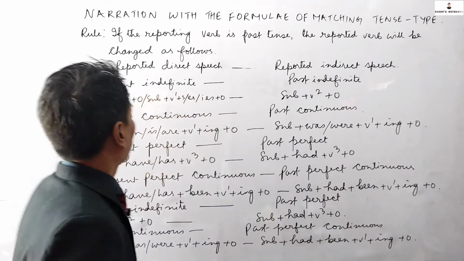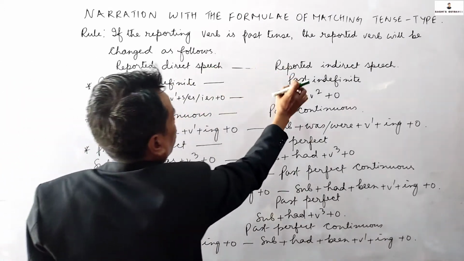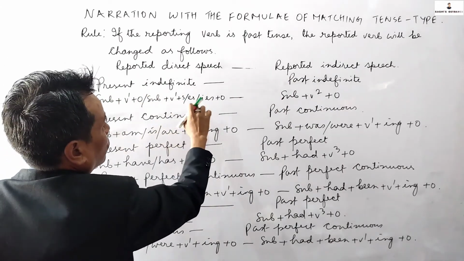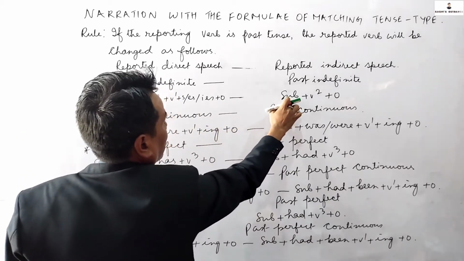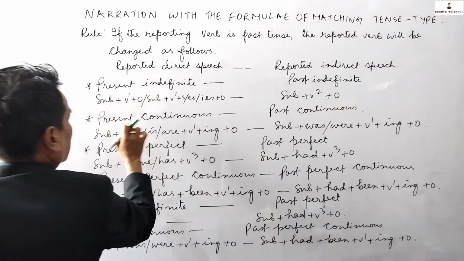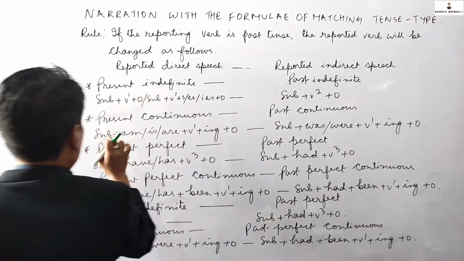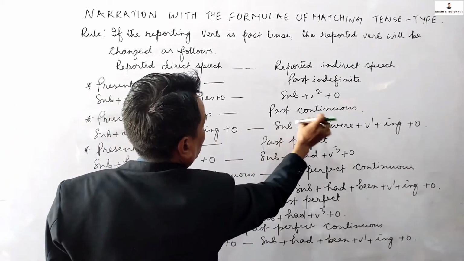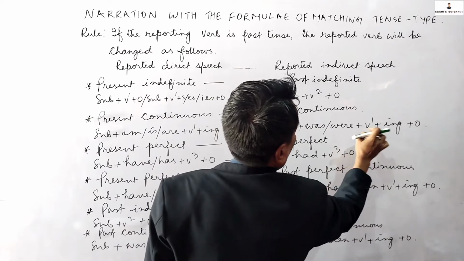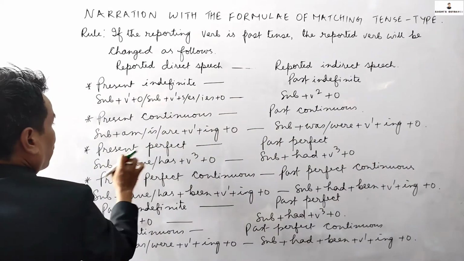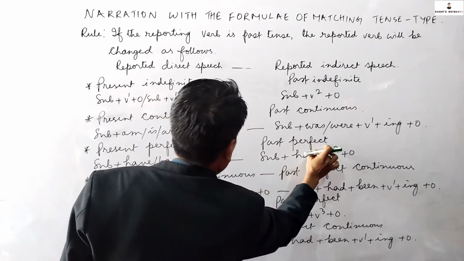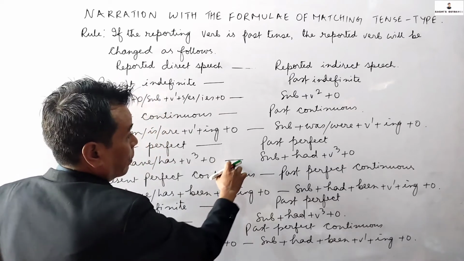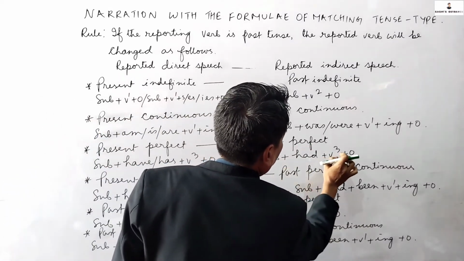Present indefinite should be changed into past indefinite. The formula will be subject plus v1 plus object, or subject plus v1 plus s or es or ies plus object. The past indefinite will be subject plus v2 plus object. Present continuous will be changed into past continuous. The formula is subject plus am or is or are plus v1 plus ing plus object. The past continuous formula will be subject plus was or were plus v1 plus ing plus object. The present perfect tense will be changed into past perfect tense. The present perfect formula will be subject plus have or has plus v3 plus object. The past perfect formula will be subject plus had plus v3 plus object.